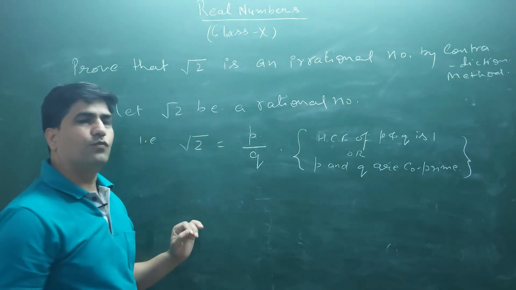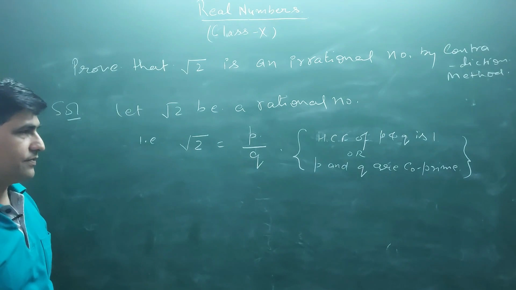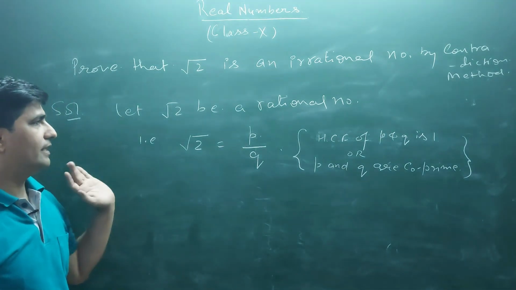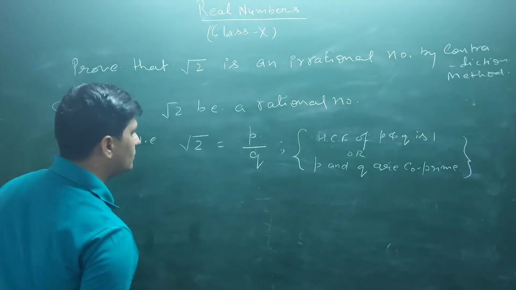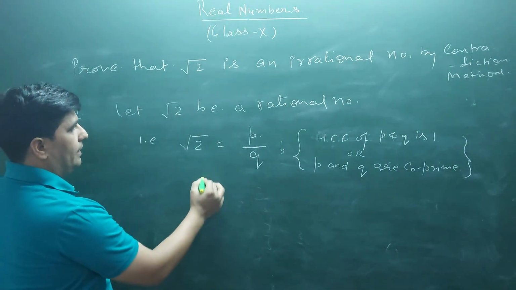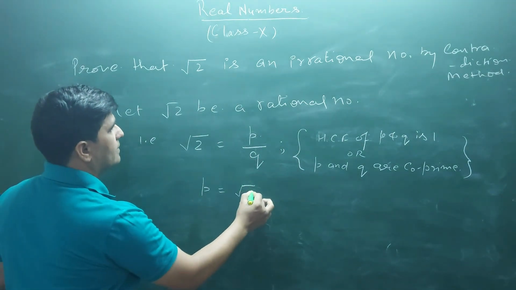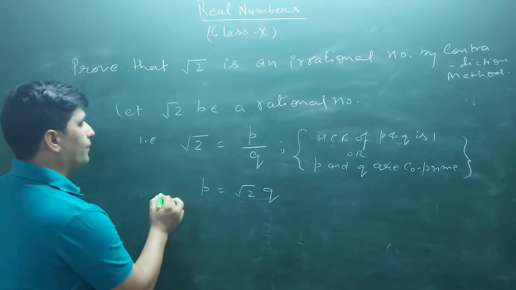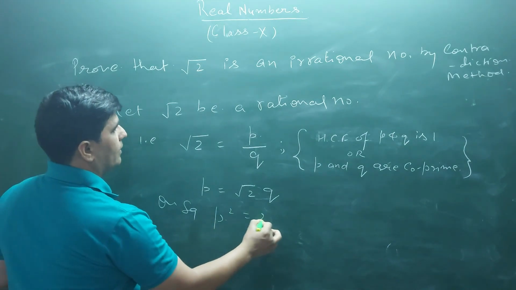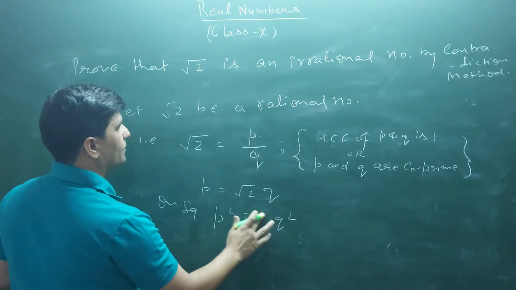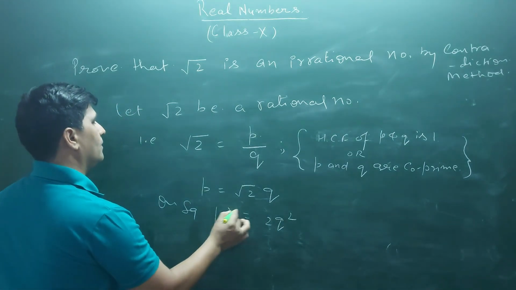Co-prime are the numbers which have HCF as 1, right? So we are assuming that it is like this, P by Q form. Fine. Now if we cross multiply, P can be expressed as root 2 Q. On squaring, what will come? P square will be 2 Q square, right?